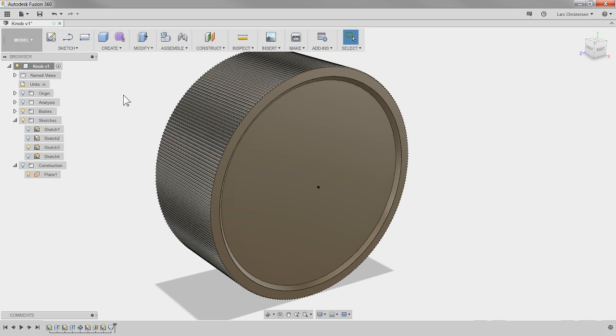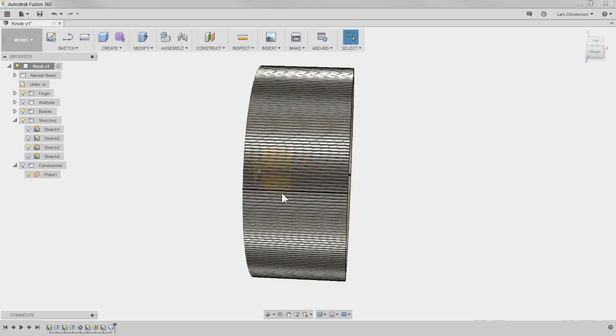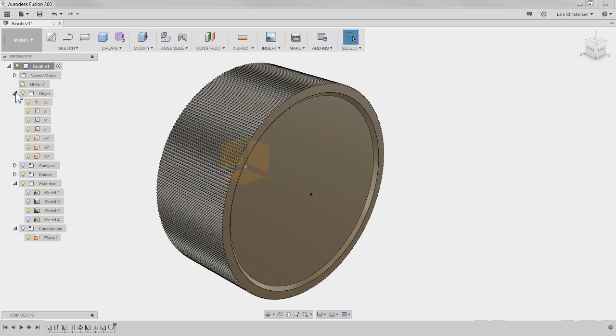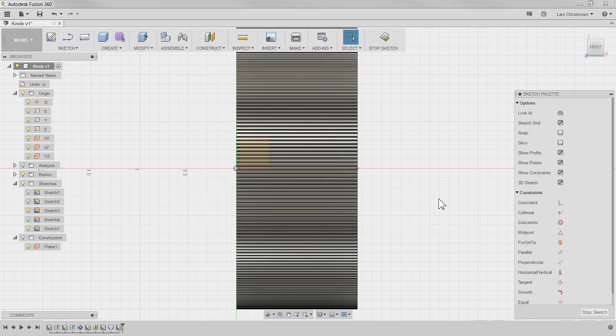So what I would do is, let me just open up the origin. So I sketched this one sitting right here. Now it's right in here right now. And we could just expand it out and we could find it. That's the XY plane. If I right click on that and create a sketch on that plane, right? And now I can't actually see that recess I just cut in there because I'm looking from here.